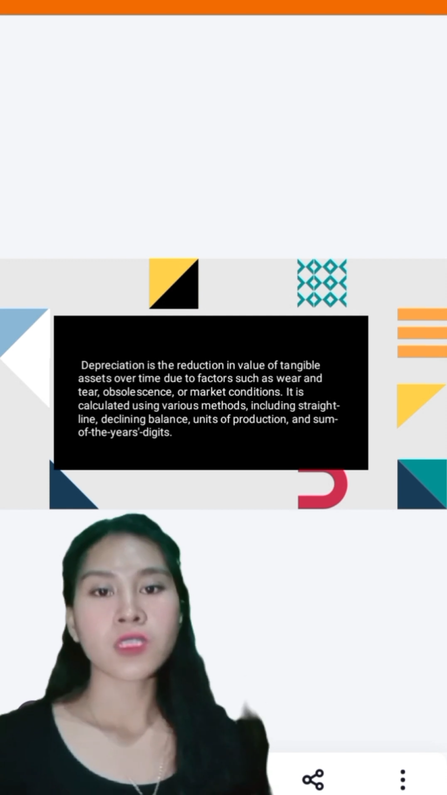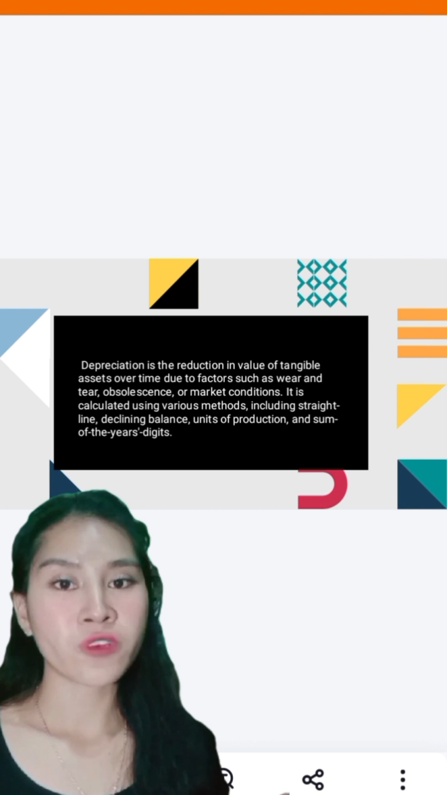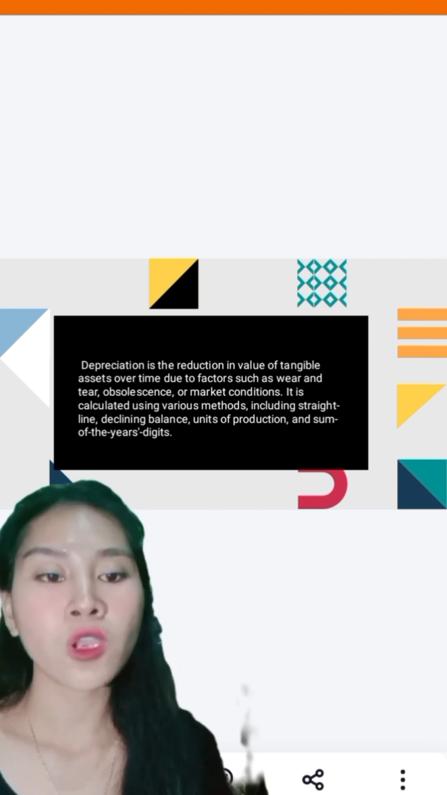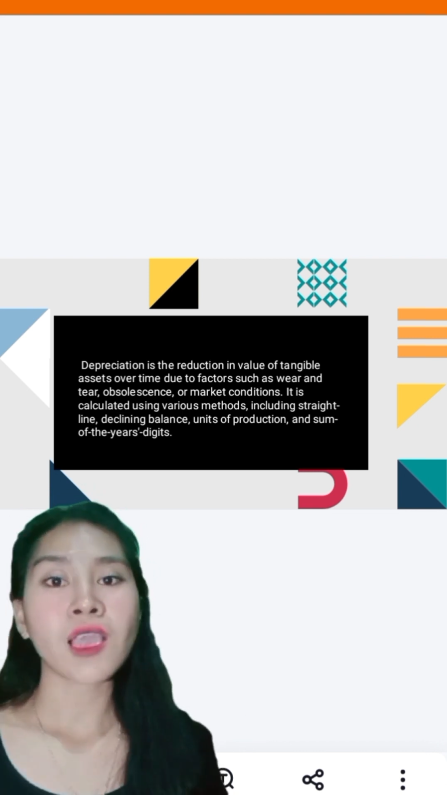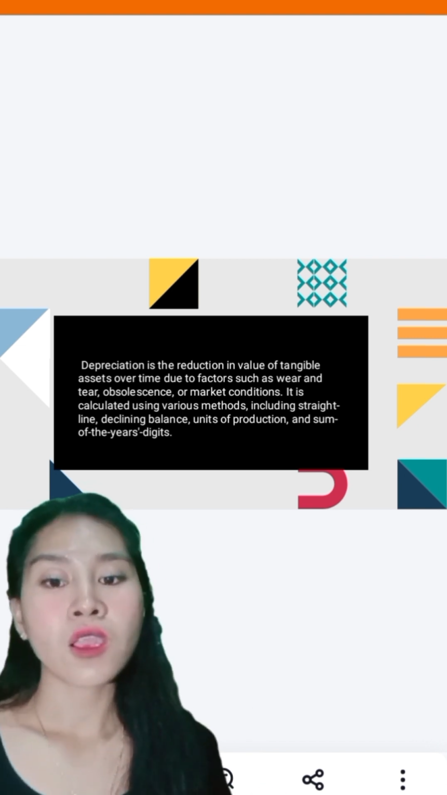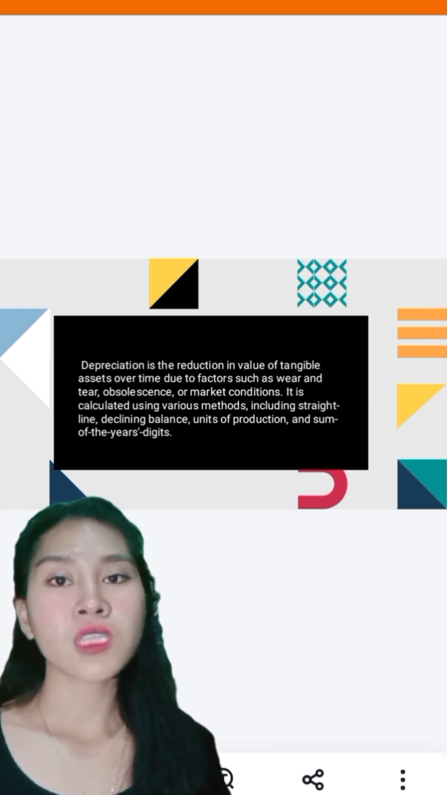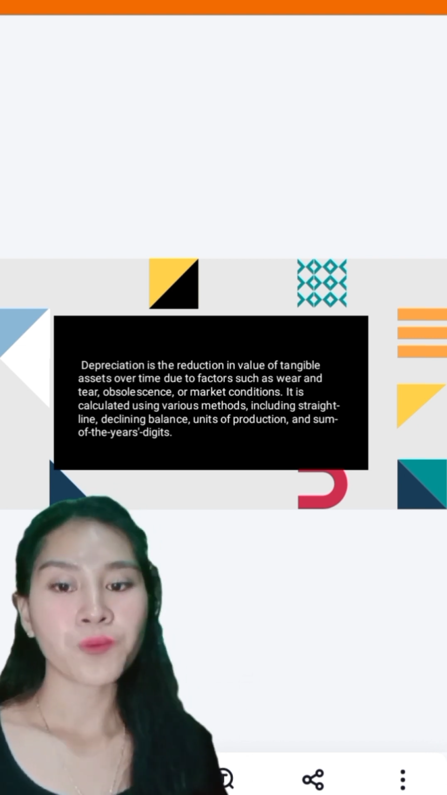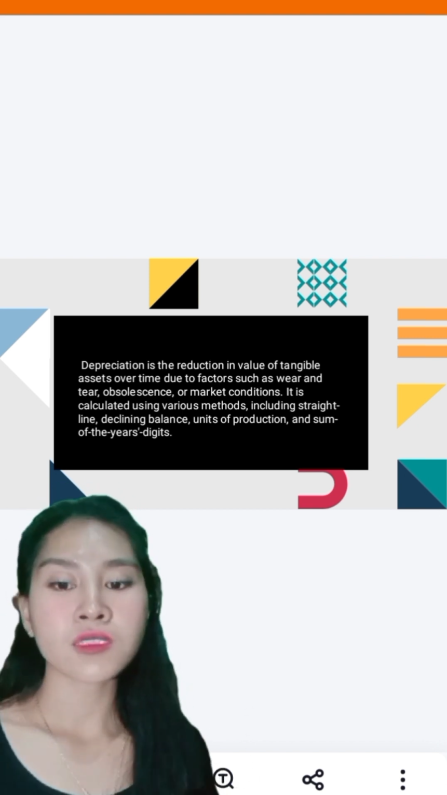So the topic we'll discuss is depreciation. I will outline the main points of depreciation. Depreciation is the reduction in value of a tangible asset over time due to factors such as wear and tear, obsolescence, or market conditions. It is calculated using various methods including straight line, declining balance, unit of production, and sum of the